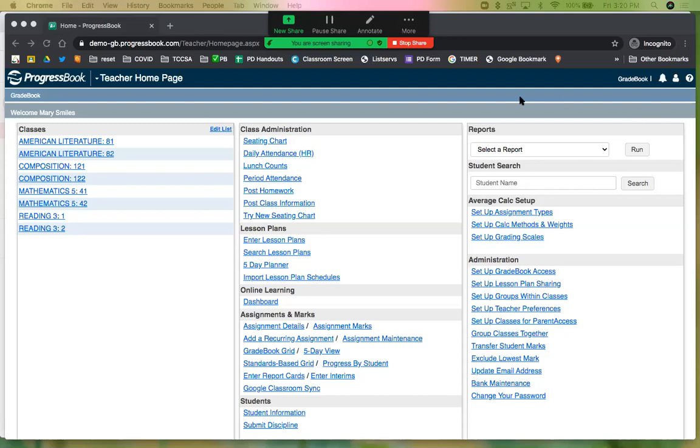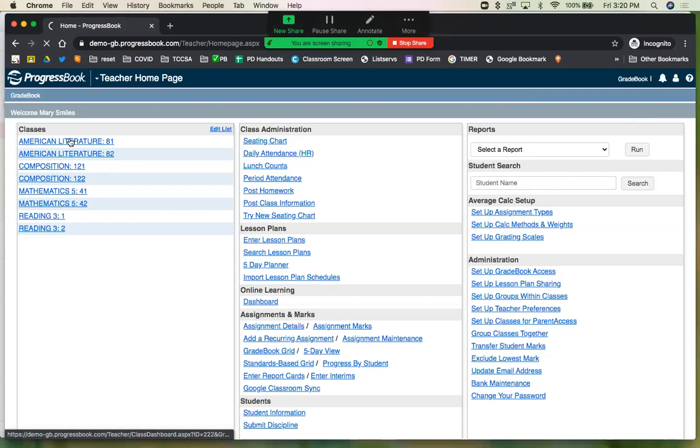So let's get started. I am looking here at a Progress Book demo account, and as this teacher is going to click into a class, we'll see a list of students, and to the right of their names is a little piece of paper. Now that piece of paper signifies a daily comment. And so when we get in there, we'll see with one student, I have entered in a daily comment.